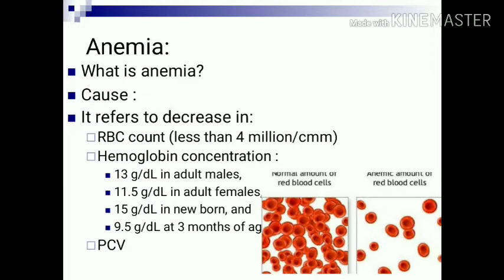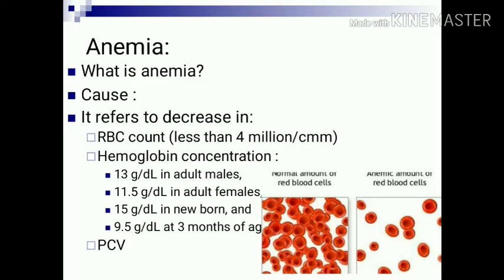Now, what is anemia? It is decreased oxygen carrying capacity of blood either due to decreased RBC or decreased hemoglobin or both. The cause of anemia is that the rate of production does not match the rate of destruction, which results in anemia. It refers to a decrease in the RBC count to less than 4 million per cubic millimeter.